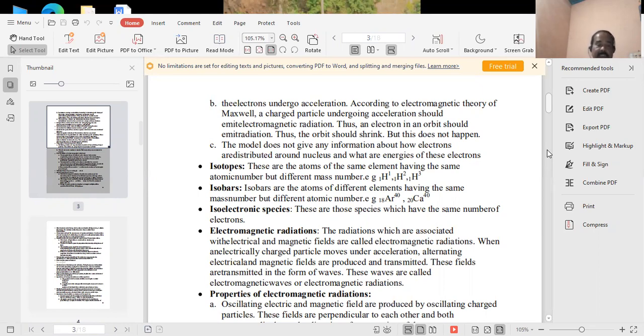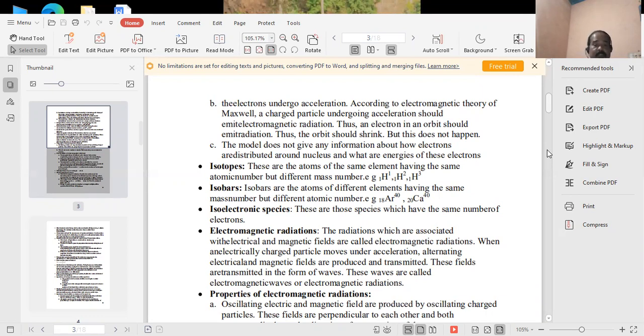Next point, isotopes and isobars. According to the definition, if elements have the same atomic number but different atomic masses, they are called isotopes. And isobars are elements with the same atomic mass but different atomic numbers. For example, hydrogen has three types of isotopes: protium, deuterium and tritium. The atomic number is the same, 1, and the mass values are 1, 2 and 3. In isobars, argon and calcium have atomic numbers 18 and 20, and the mass value is 40. So this is the definition of isotopes and isobars, and also the examples.